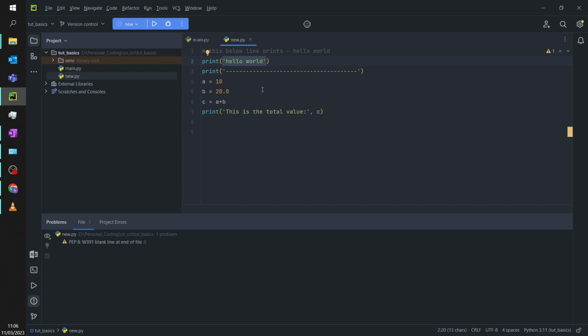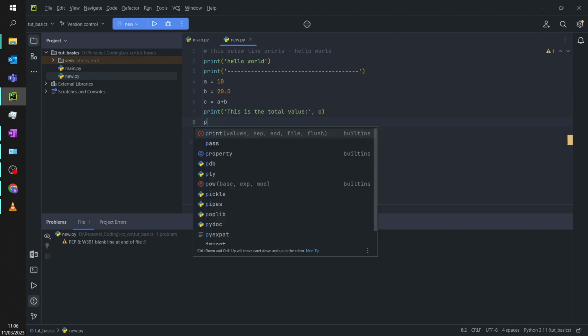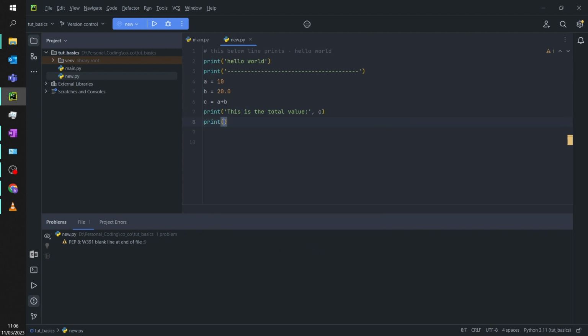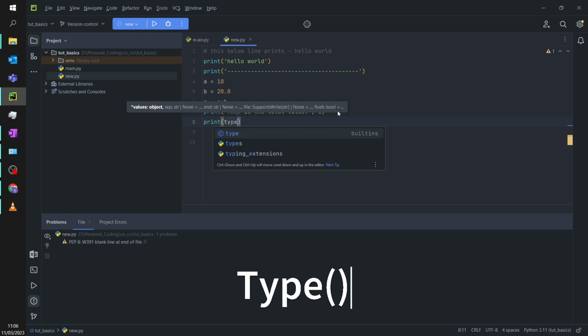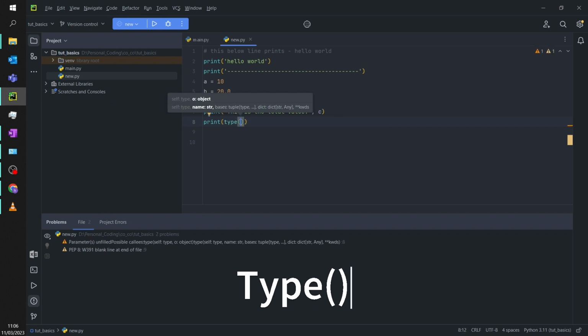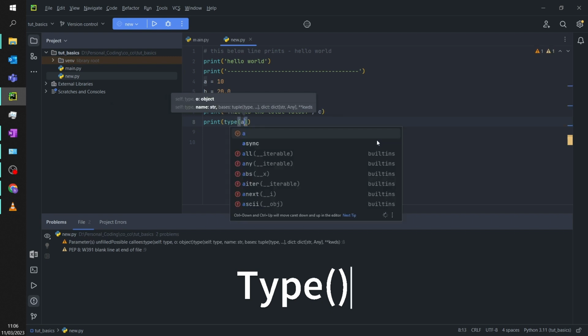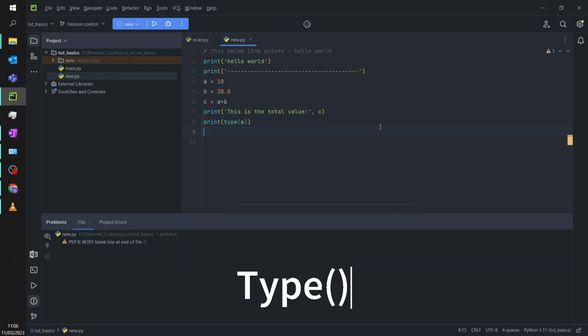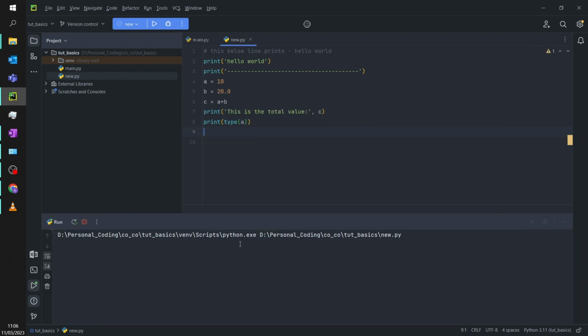If we want to know the data type of any given variable or element, we can use something called type. It's basic syntax, so let me show you. Let me use type. I want to know the data type of a. Let me run it and see. It says it's class int, an integer.